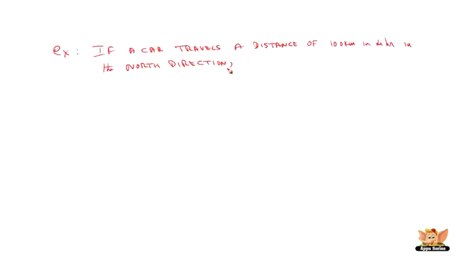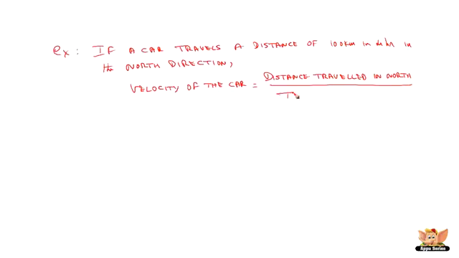Let's see a simple example to describe velocity. If a car travels a distance of 100 km in 4 hours in the north direction, then we say velocity of the car is equal to the distance traveled in the north direction divided by time taken for this travel.